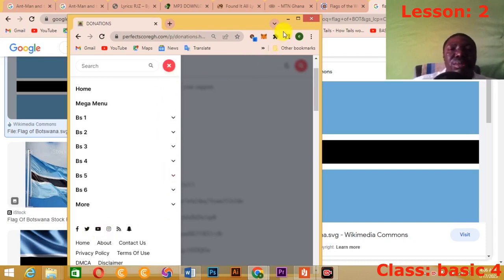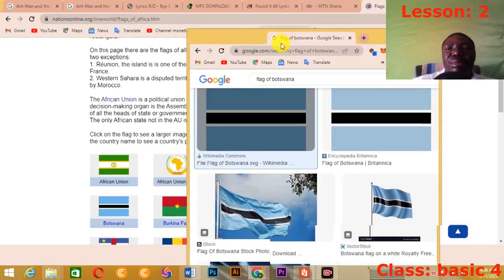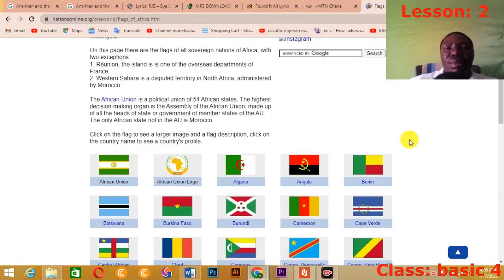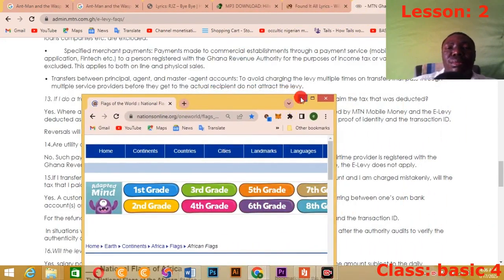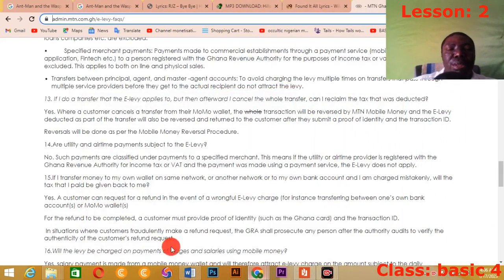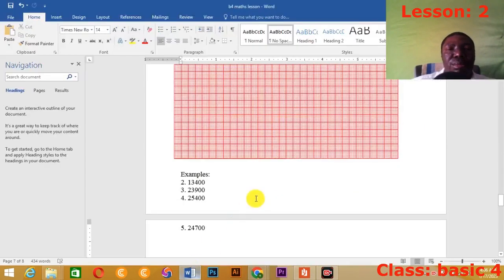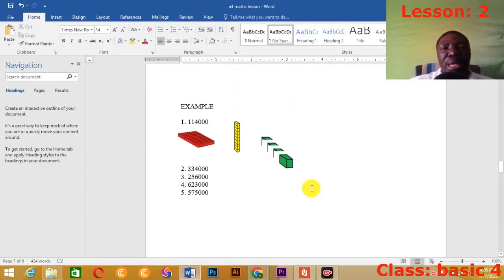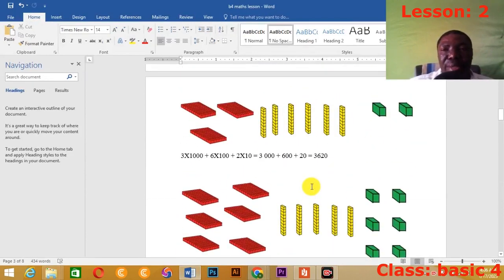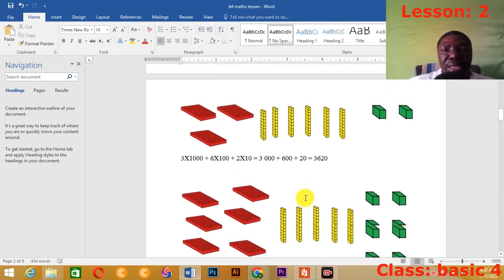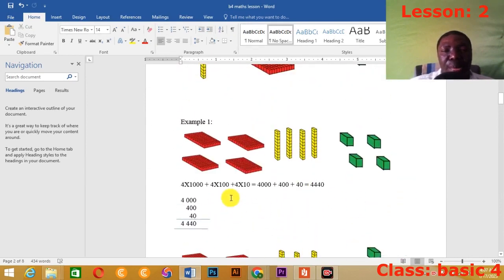Okay, so let's start today's lesson. Today's lesson, what are we looking at? Last week we looked at how we can represent figures with multi-base material, right? And I taught you in such a way that you understood it better, right? So today we are moving on to a different platform. If you were not with me last week, please let me wrap up last week's lesson.